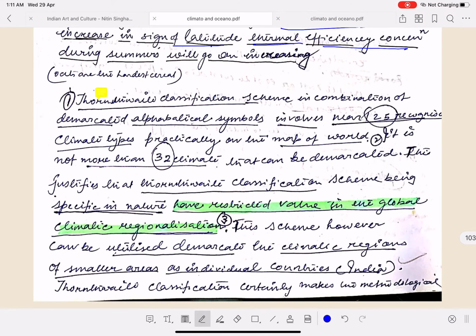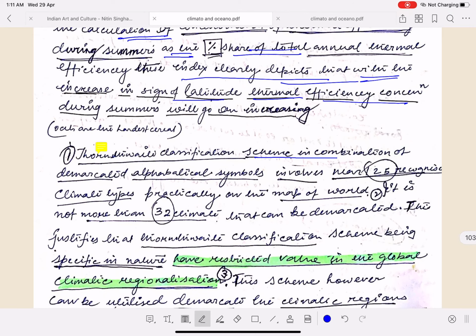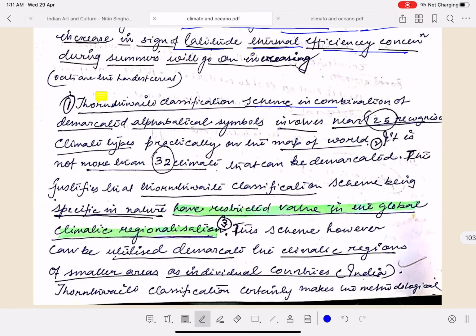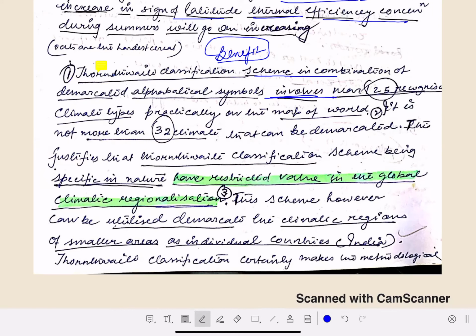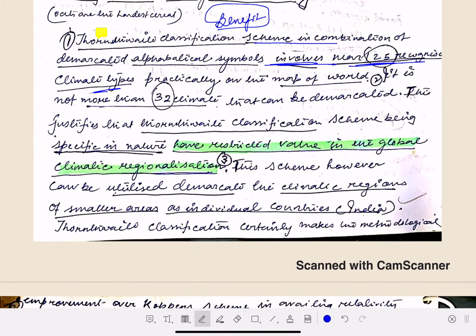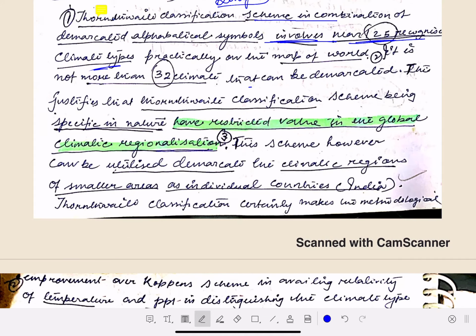Now, the Thornthwaite classification scheme. What was the benefit of this Thornthwaite classification scheme? Let's go on, this is the benefit. The Thornthwaite classification scheme, in combination with the demarcated alphabetical symbols, involves nearly 125 recognized climates practically on the map of the world. Means it was able to recognize more number of climates. Second, more than 32 climates can be demarcated.